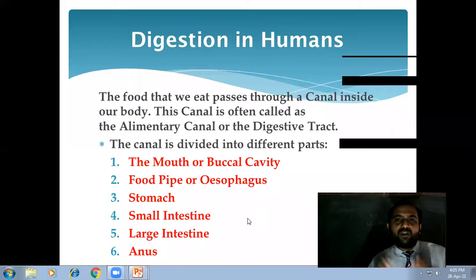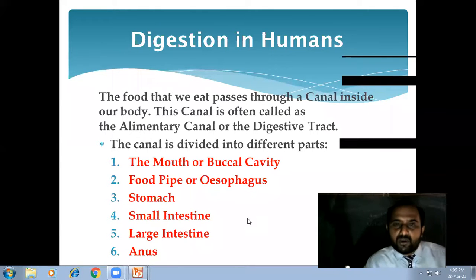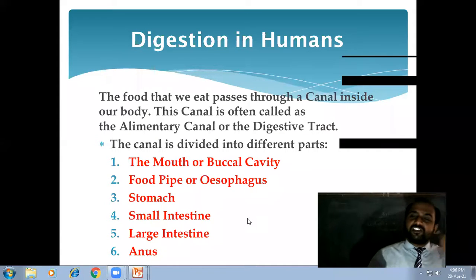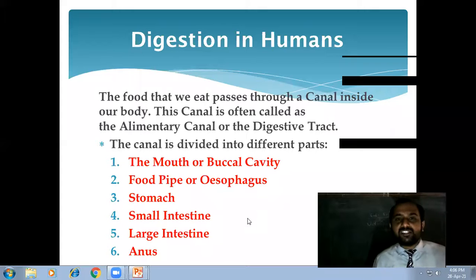Like for example, one train starts from one particular station. If a train goes from station A to station Z, it stops at various places, various stations. Same thing is there.